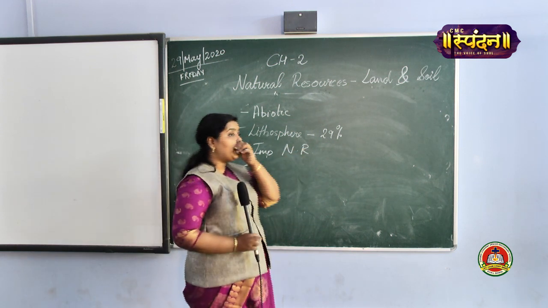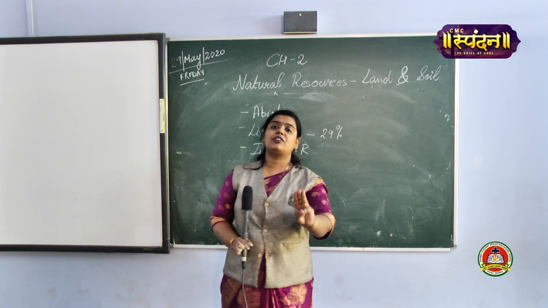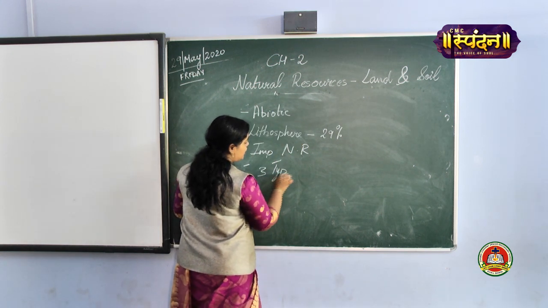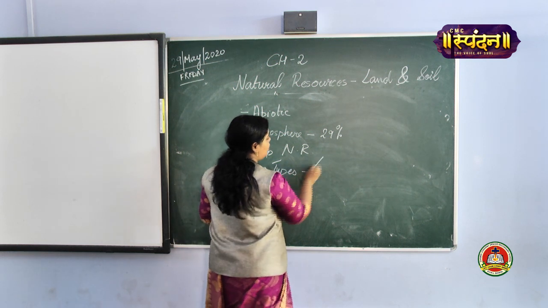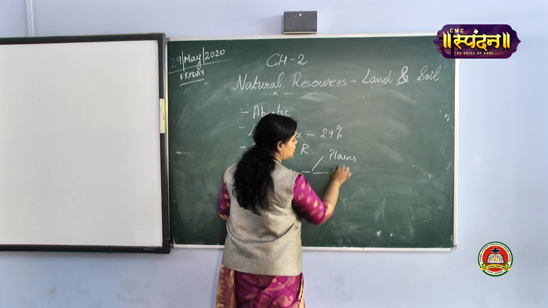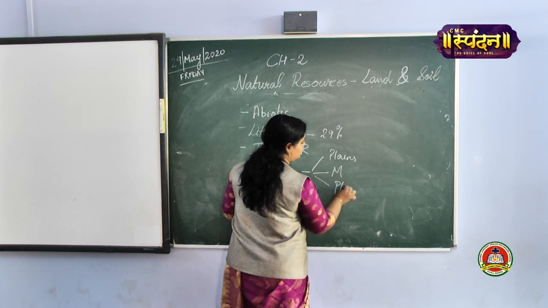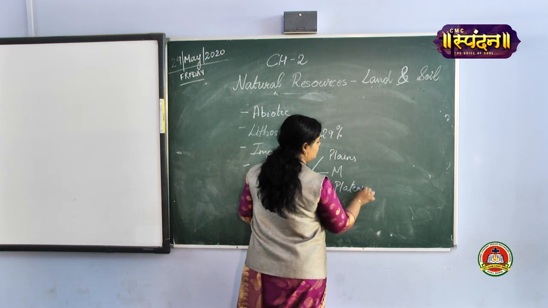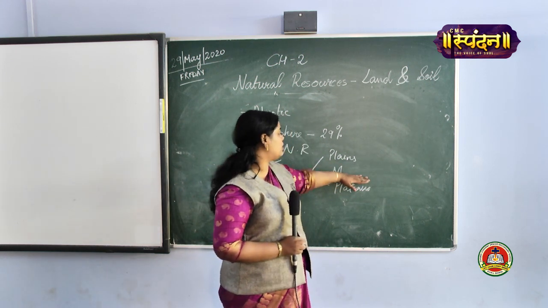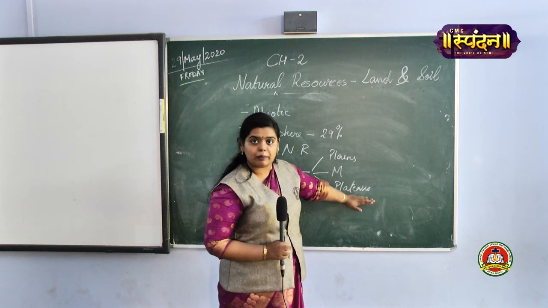Then we learned about the various landforms. There were 3 types of landforms, if you all remember, we learned it right now itself. One was plains, mountains and plateaus. Plains are covering 43%, mountains 30%, plateaus 27%.